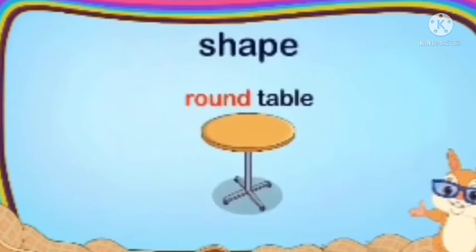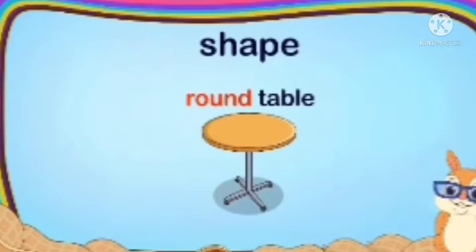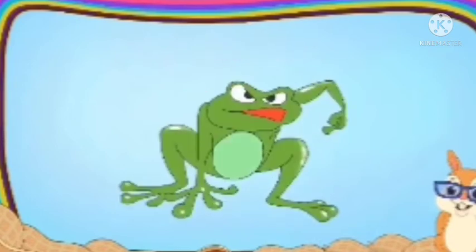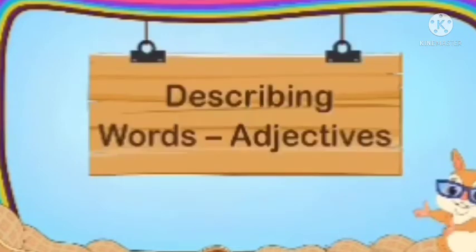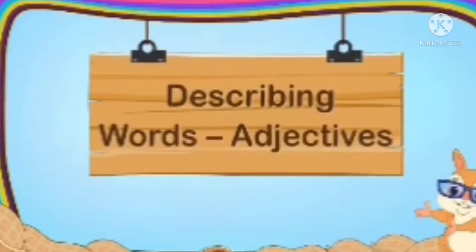What size? Big. And round tells us the shape of the table, it is round in shape. And also describing words tell about feeling, as you can see in the picture, angry frog. So describing words are known as adjectives.